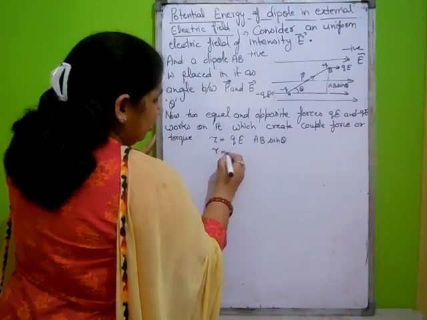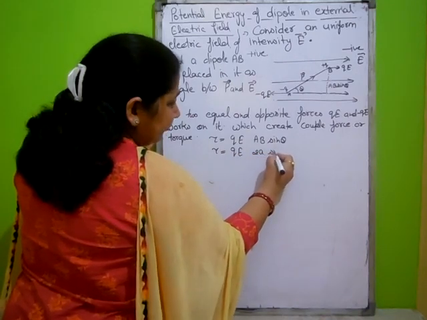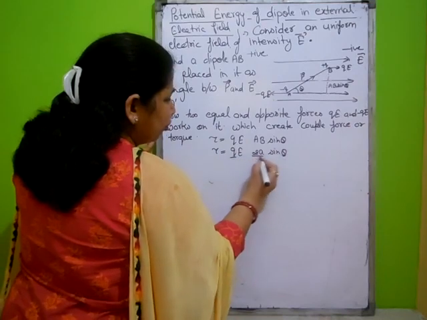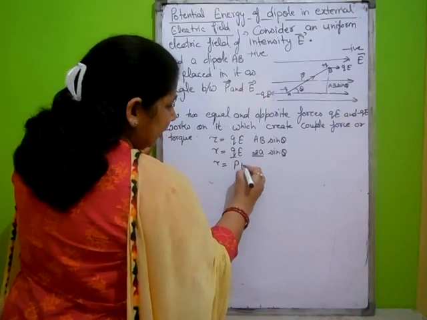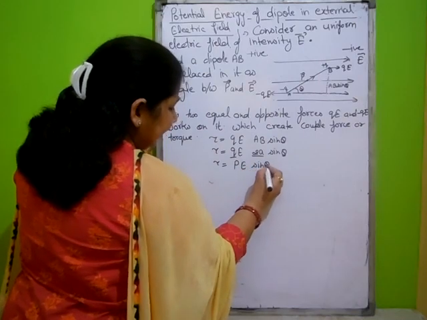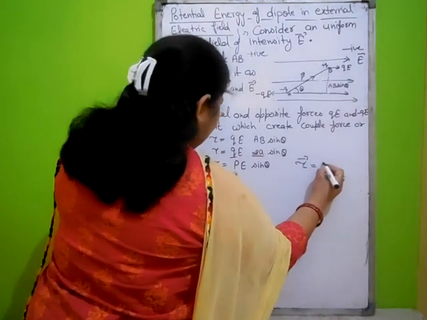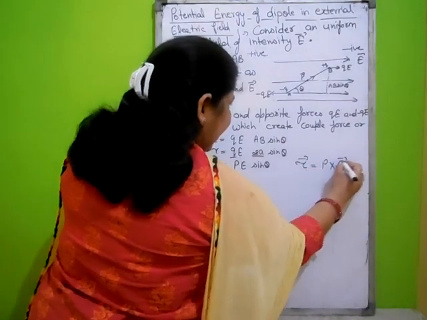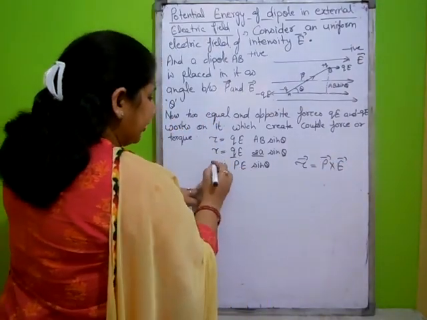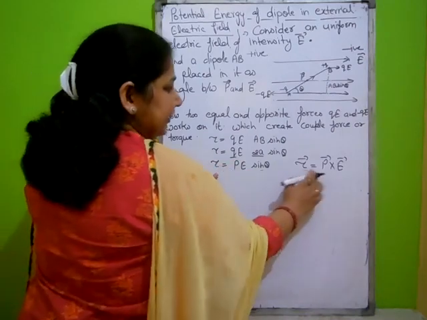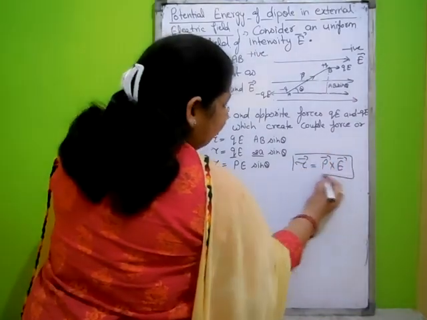AB is the length of dipole, which we always take as 2a. Here q times 2a represents the dipole moment, which is represented by p. So torque is pE sin theta. We can write the vector form also: tau is equal to p cross E, where p is a vector, E is a vector and tau is a vector. Tau also has direction. This is the vector form of torque.